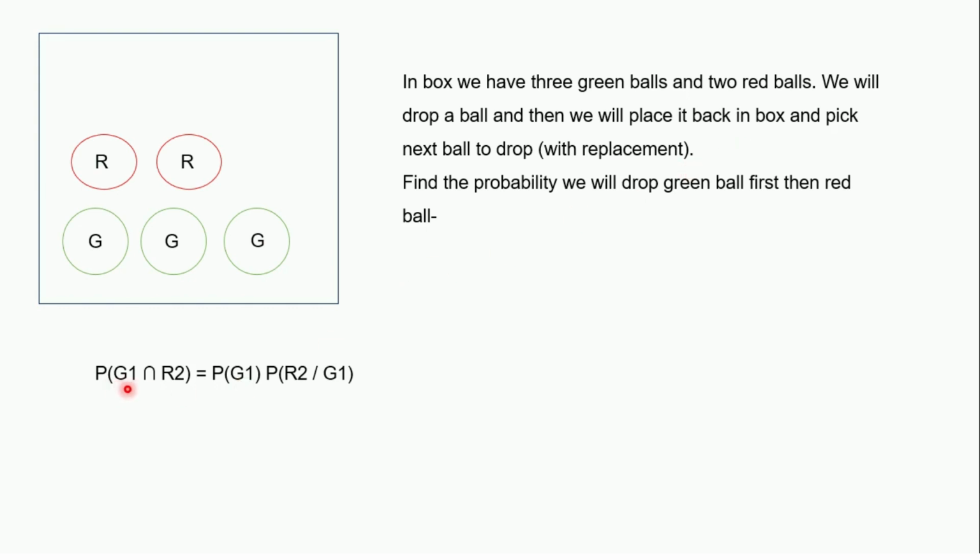The probability of dropping a green ball first and a red ball the second time equals this one. Since both events are independent, we can write it like this. There are 3 green balls and the sample space size is 5, that's why we are writing 3 by 5. Once we drop it, since we are going to put it back, the sample space size remains the same for the second drop also. There are 2 red balls and the sample space size is 5. Therefore we got this one.